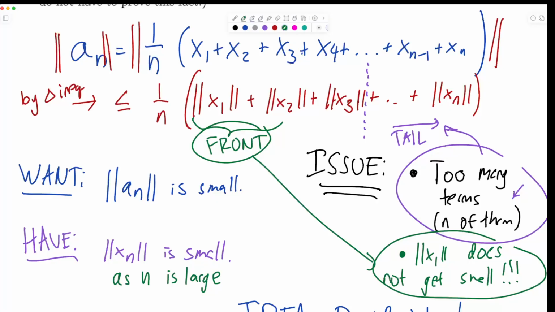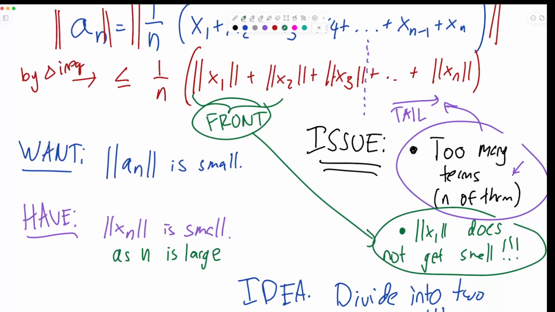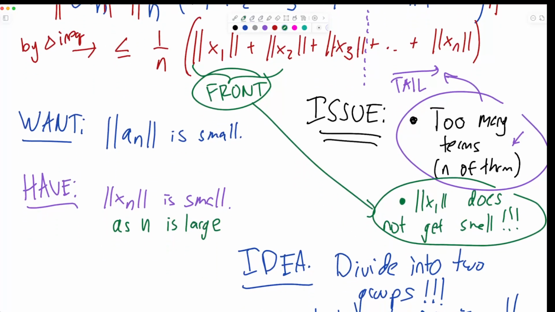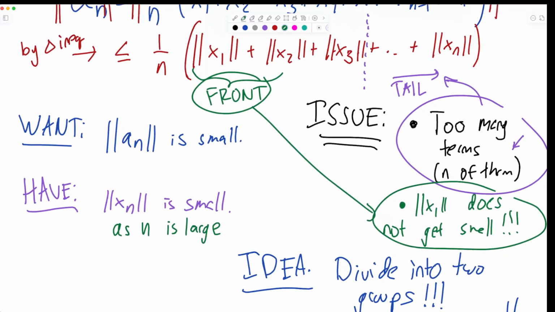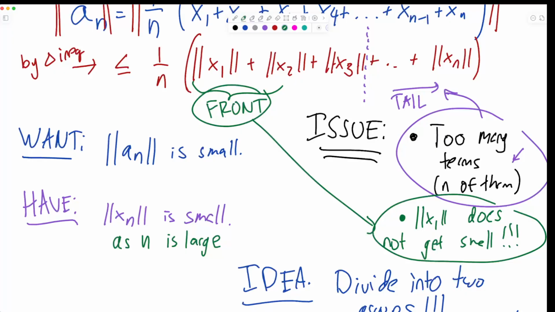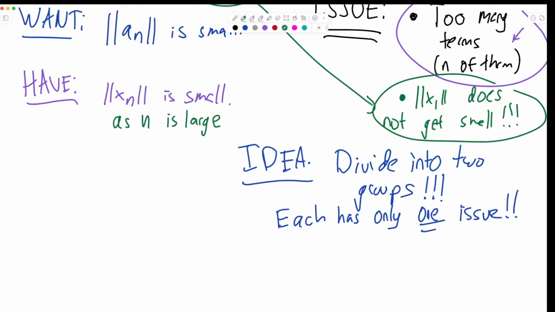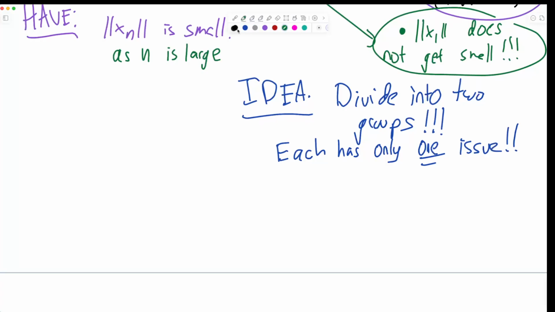Once you have this idea, you gotta write up a nice proof. I'm trying to think if it's instructive to go even more in detail than this. This is the big idea. I think from here, I'm just gonna jump into a nice proof. You could play around with it, but actually, okay, here's one thing we can do. Let's do one nice line. So this is the idea to divide into 2 groups. So 1 over n times the sum of x1 plus dot dot dot plus xn.